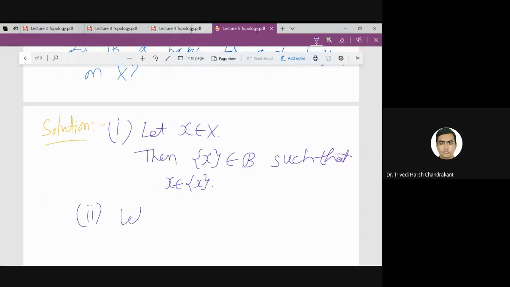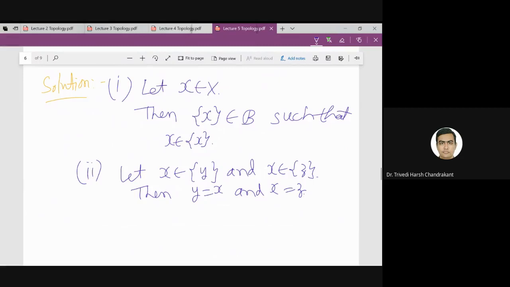For the second property, if I take x belonging to two sets, say singleton Y and singleton Z, then what are Y and Z? Y should be x, because if x is an element of singleton Z, then that element should be x only. So singleton Y is exactly singleton Z, because Y is x and Z is x, that means Y and Z are the same.